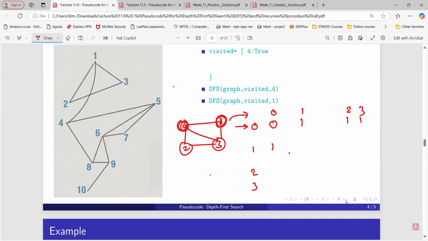1 to 0, yes; 1 to 1, 0; 1 to 2, again 0; 1 to 3, so again we can go, that will be 1. So this is in the case of an undirected graph. What happens in the case of a directed graph? That entry will be 0.